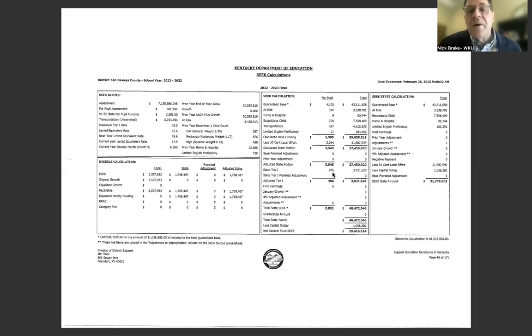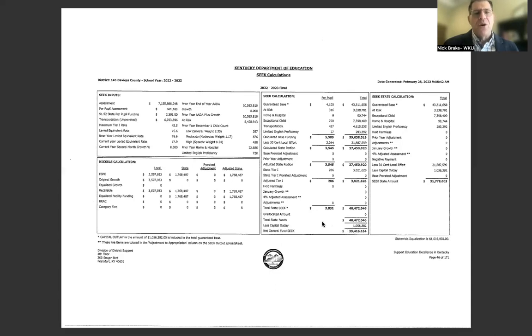And so they qualify, based on the formula, for $286 per pupil, which is a little over $3 million for the whole district. That goes through an adjustment process, and you can see that $3 million then is added to that overall state SEEK. And so Davis County, before we start getting into the final adjustments, is looking at about $40 million in state SEEK funding, not getting into capital outlay and some other things that we're going to talk about in a moment.